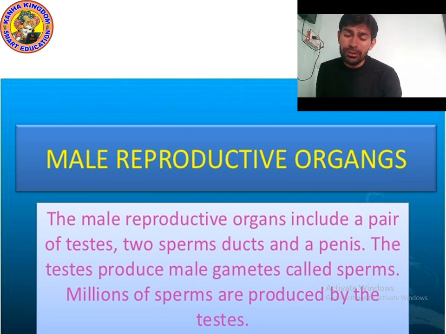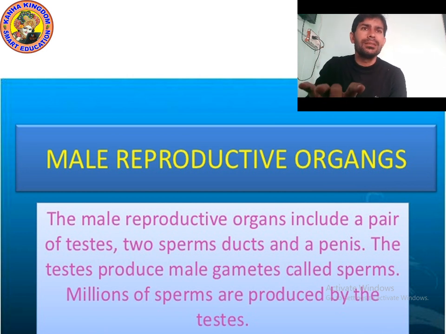So now the question is, how many sperms are produced by testes? Millions of sperm are produced by testes. So the sperms are actually male cells. When these sperms, meaning male gametes, are involved with female gametes, they form zygote, and by the further process, an individual is formed. So this is the male reproductive organ, so you will remember the names.